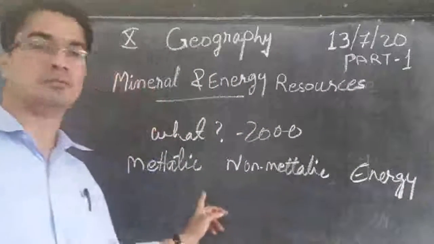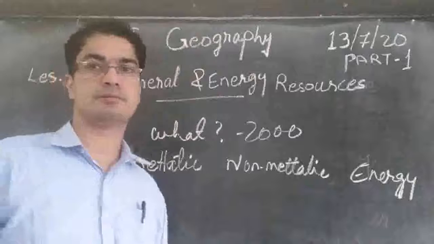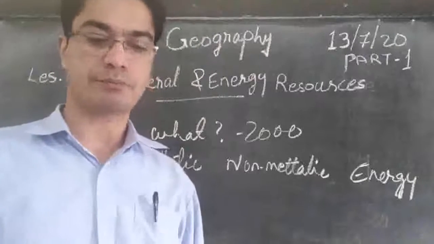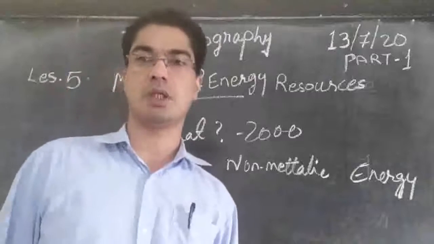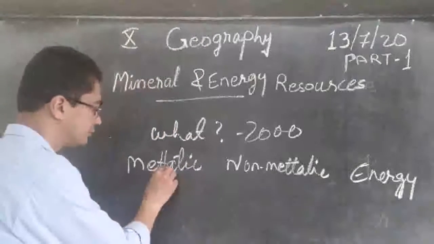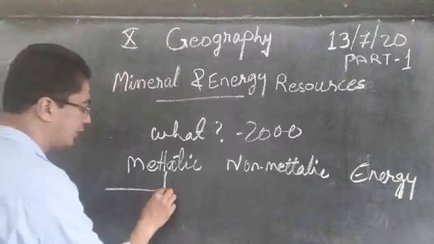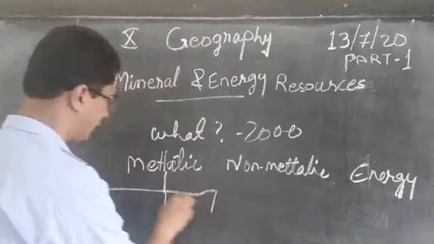So these are the three types we can divide the minerals into. And metallic can be divided again into three.